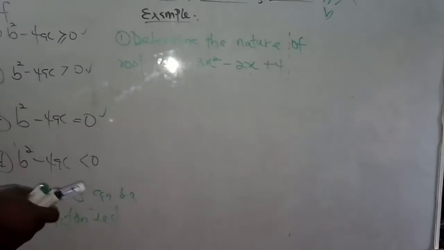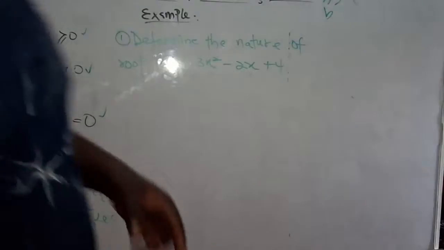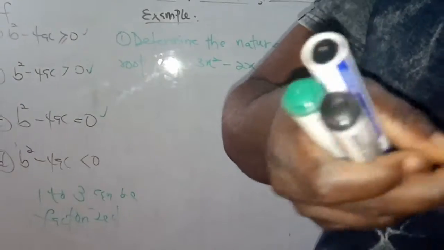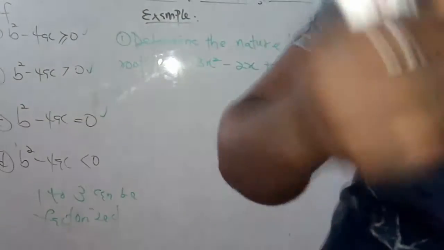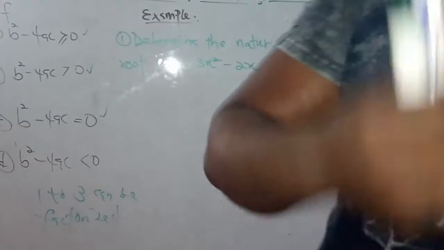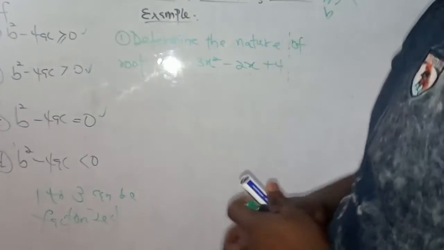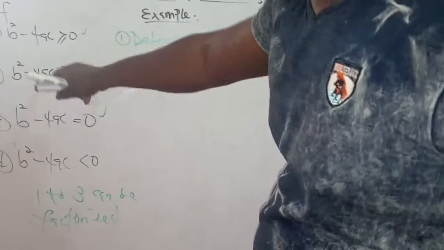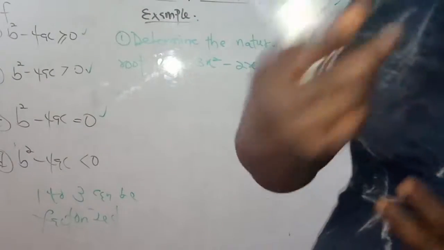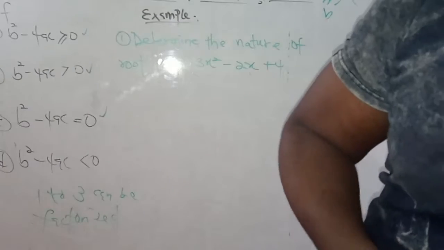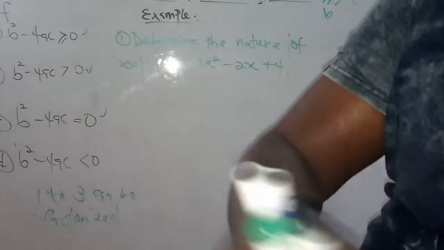Okay, when you have the expression b squared minus 4ac greater than or equal to 0, that expression is telling you that you are going to have two real roots. When you have b squared minus 4ac greater than 0, that is also telling you that you are going to have two real or two distinct roots.